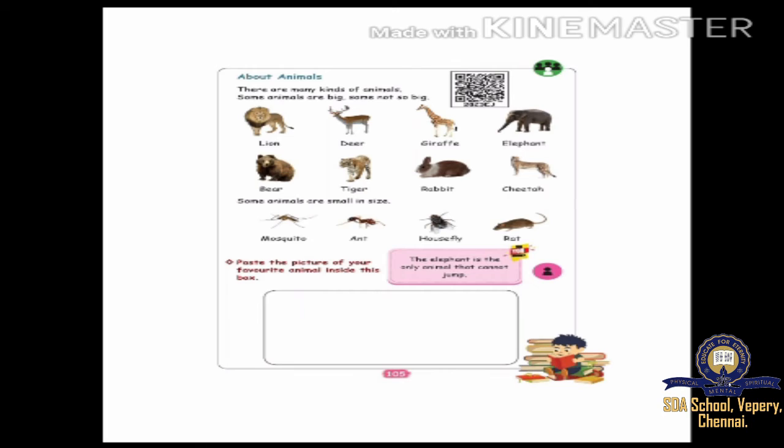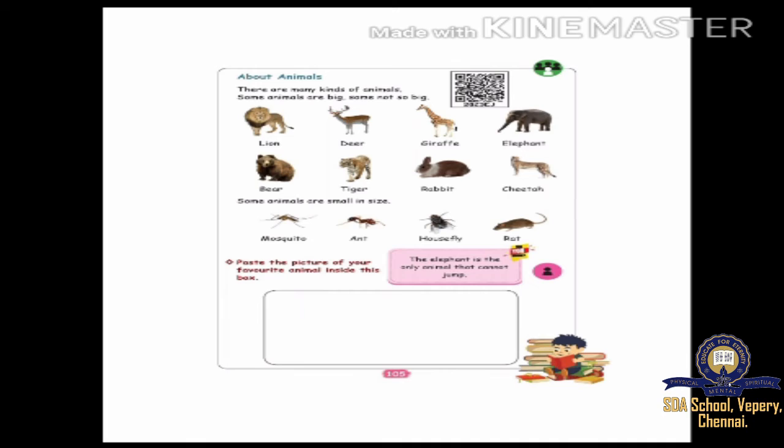Okay. Now next one. The elephant is the only animal that cannot jump. Why? Because it is very fat and tall. Fat people cannot jump properly. So the elephant cannot jump.